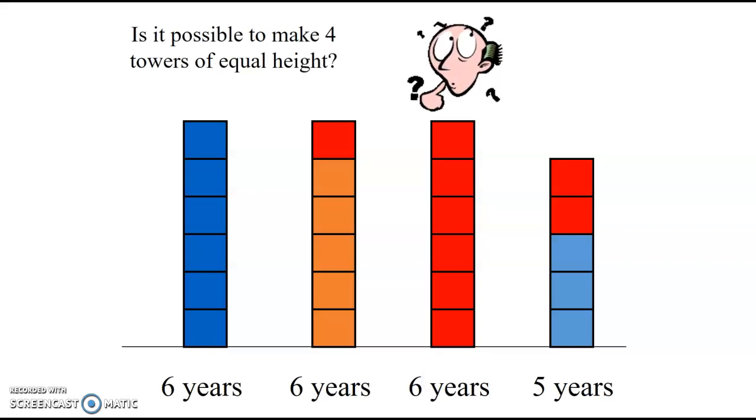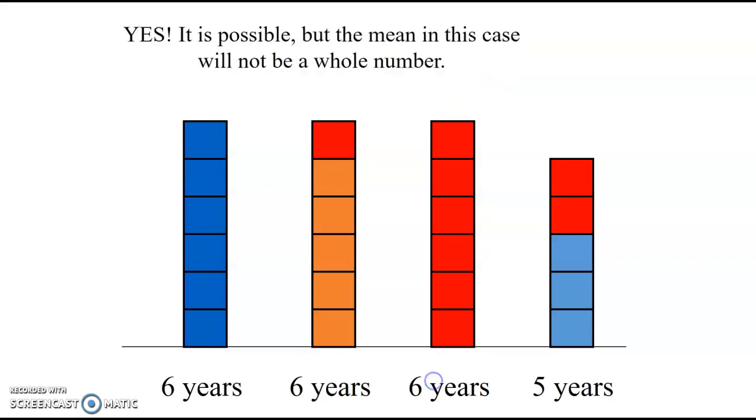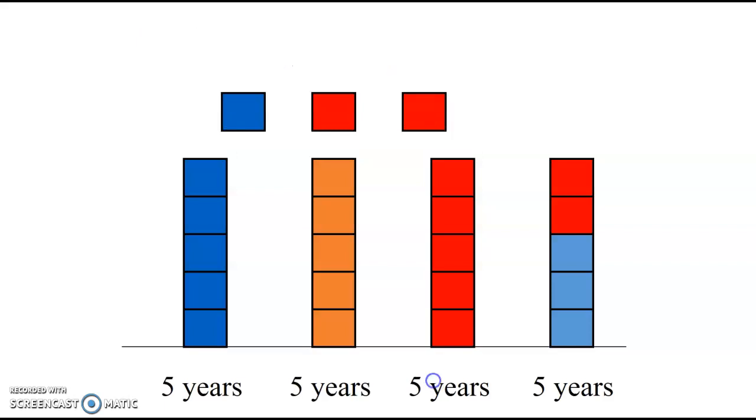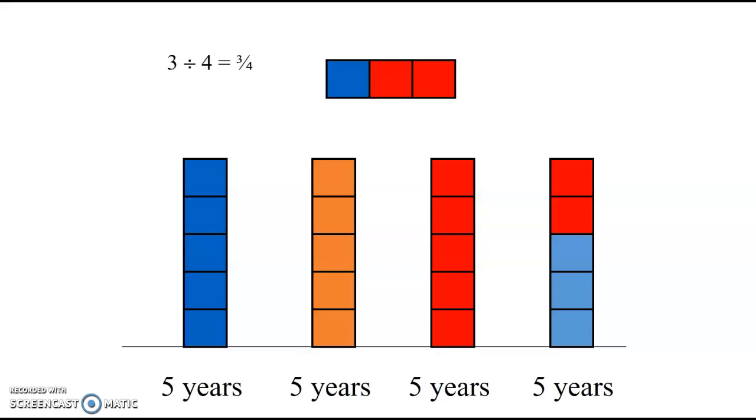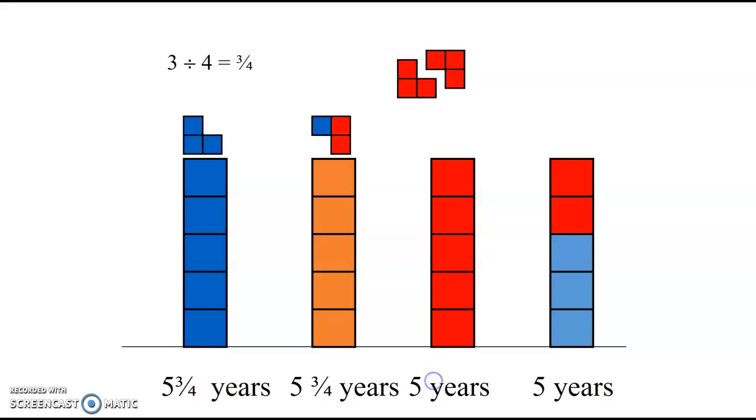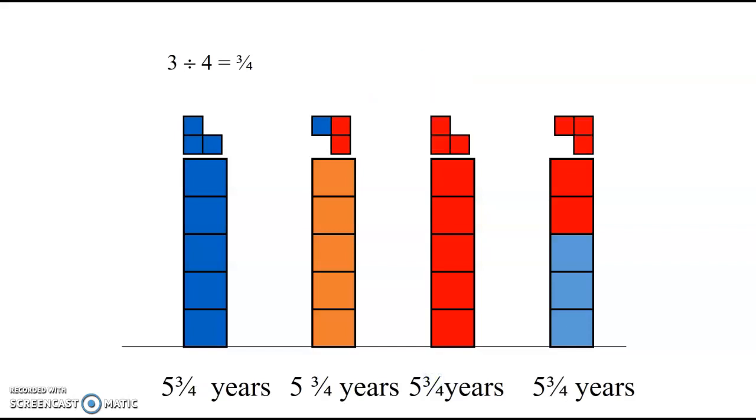I can't do that, or can I? Is it possible to make 4 towers of equal heights? We need to find the mean. It is possible, actually. But in this case, our mean isn't going to be a whole number. We're going to have to take those extra 3 that are on the top, and we're going to cut them up into 4 equal parts, and then give equal amounts to each. So you see I can give 3/4 of a block to each of these towers.